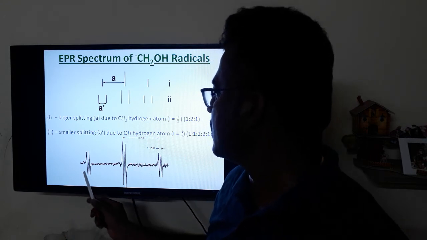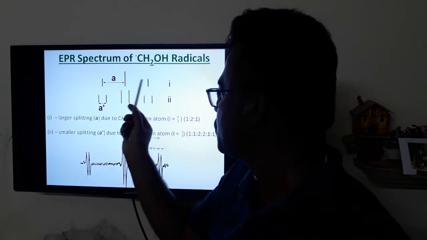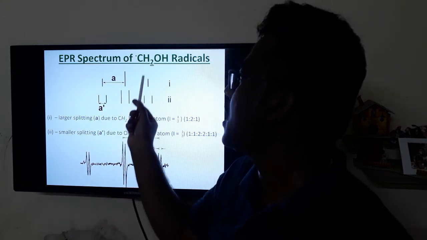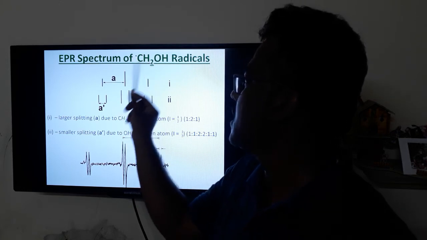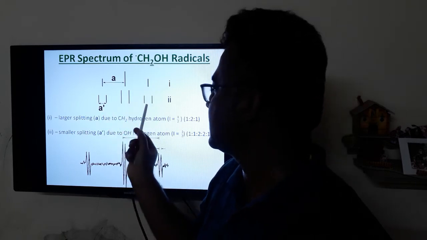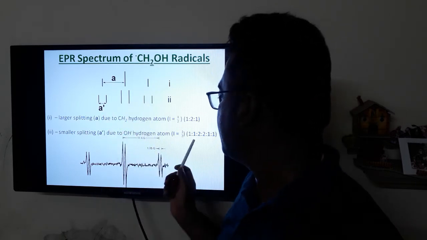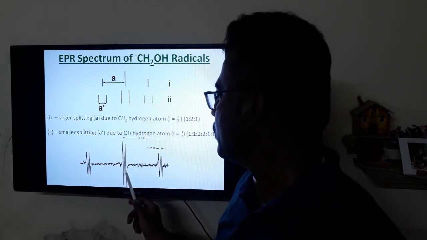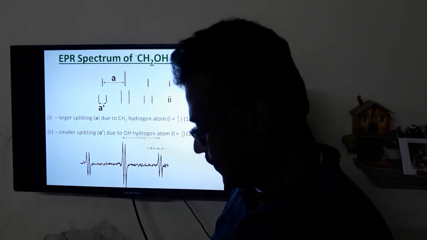So in this case, it has given the peaks. The first splitting is 1:2:1 because of the unpaired electron with these two hydrogen atoms. The second one, each is split into a doublet because of the hydroxy hydrogen. So overall the intensity will be 1:2:2:1:1.